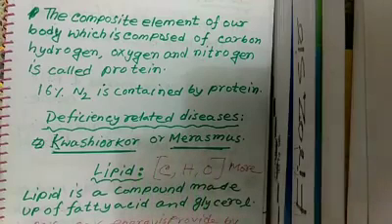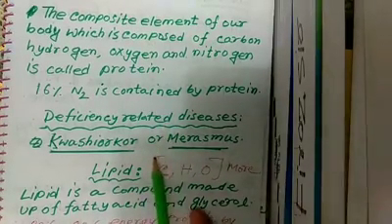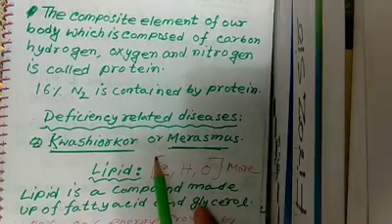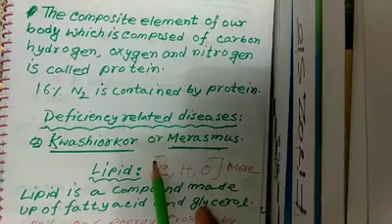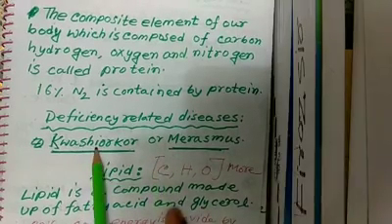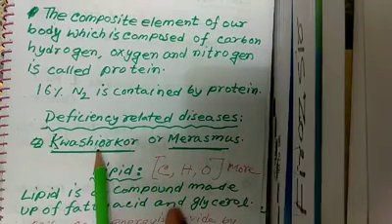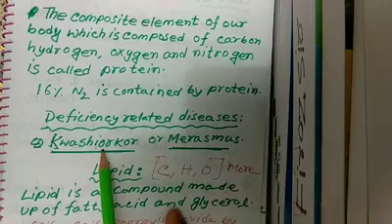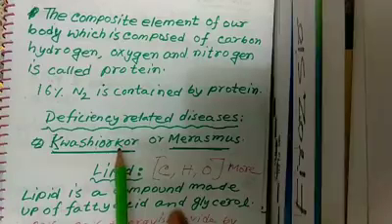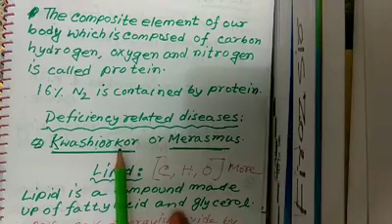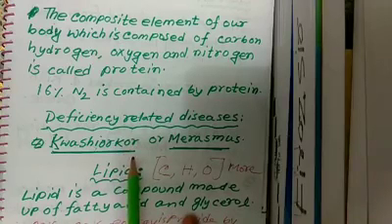How can you identify that one person is suffering from this disease? I mean, what are the symptoms of kwashiorkor disease? We have to remember that the main symptom of this disease is that children lose appetite. Number 2, the muscle becomes scaly and weak.